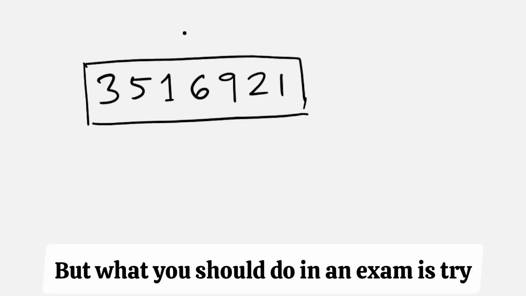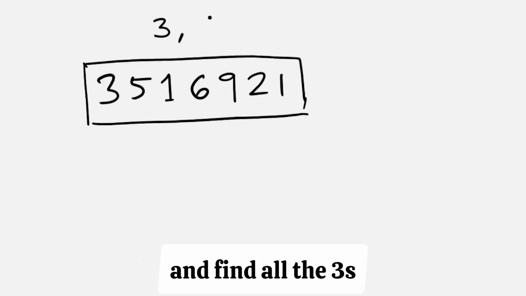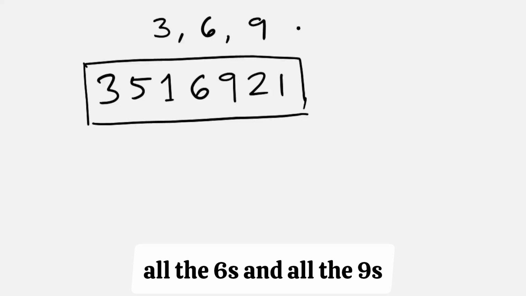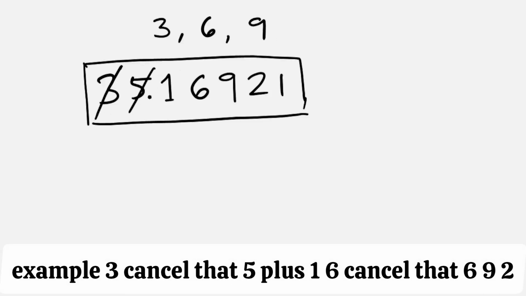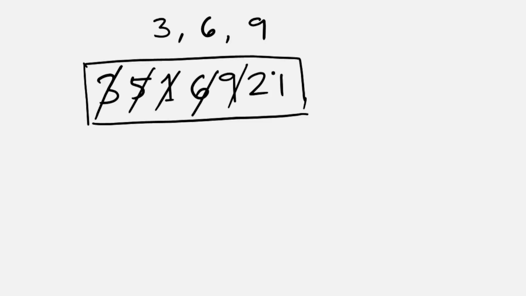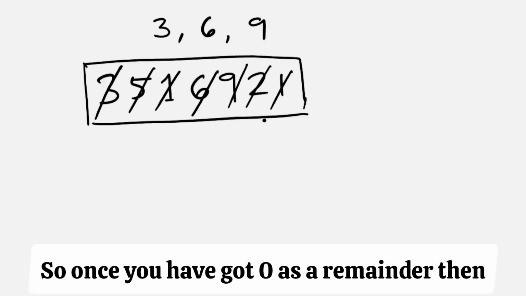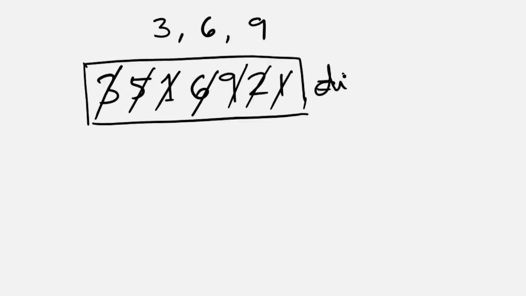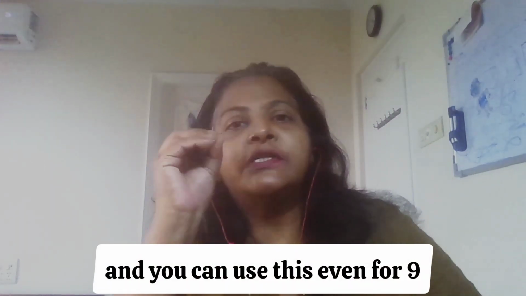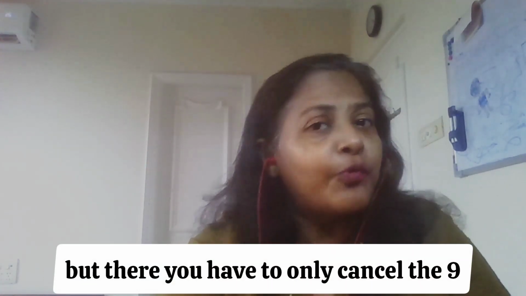But what you should do in an exam is try and find all the 3's, all the 6's and all the 9's and just cancel those. For example, 3, cancel that. 5 plus 1, 6, cancel that. 6, 9, 2 plus 1, 3. So once you have got 0 as a remainder, then this number is going to be divisible by 3. And you can use this even for 9, but there you have to only cancel the 9's.